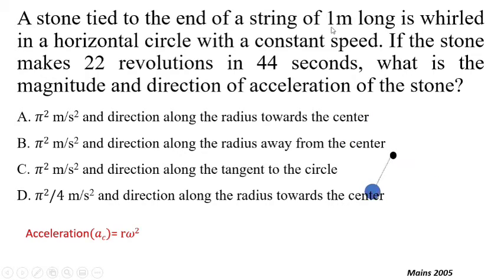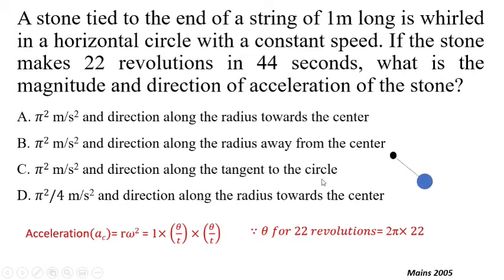Here the radius is 1 meter, and to find out omega we can write theta by t. So it becomes 1 into theta by t multiplied by theta by t. So theta for 22 revolutions will be equal to 2 pi into 22, because for one revolution theta is 2 pi. For 22 revolutions theta will be equal to 2 pi into 22, and time is also given, that is 44 seconds.